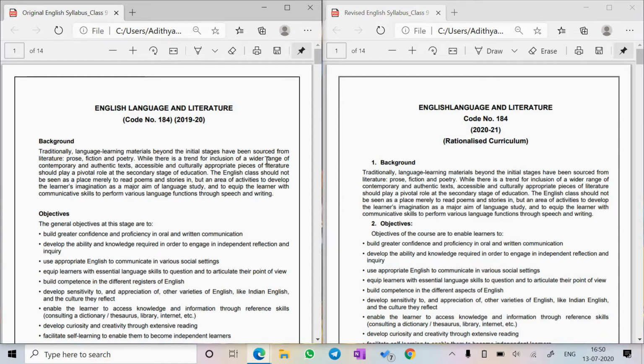There are no changes for the writing as well as Section A, that is the unseen passage and so on. So there are no deletions there. There are only deletions in Section C and Section D, that is the literature and grammar. So with that, let's move on to the next subject.